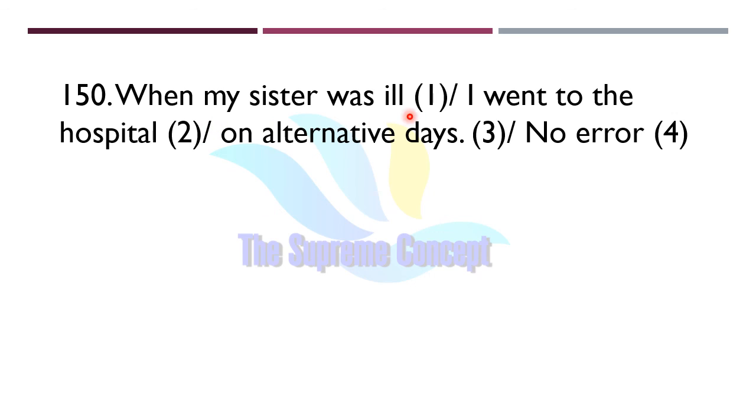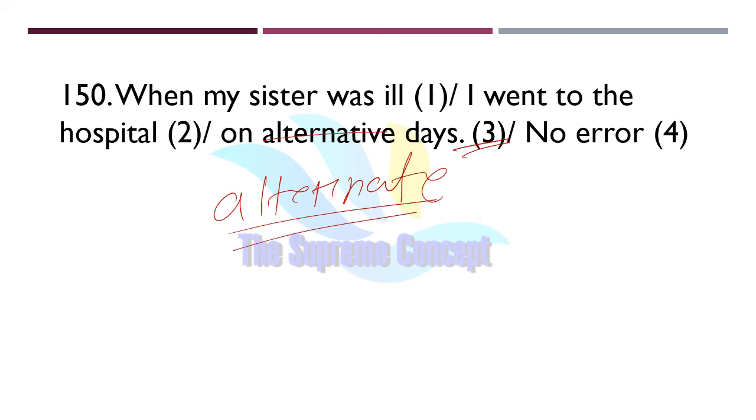When my sister was ill, I went to the hospital on alternative days. Now find out where exactly the error lies in this sentence. Yes, error lies in part number 3. Instead of alternative, we will use alternate. Alternate days. Alternate means something happening on one day and not on the next day, and continuing this pattern. So we will use alternate days.